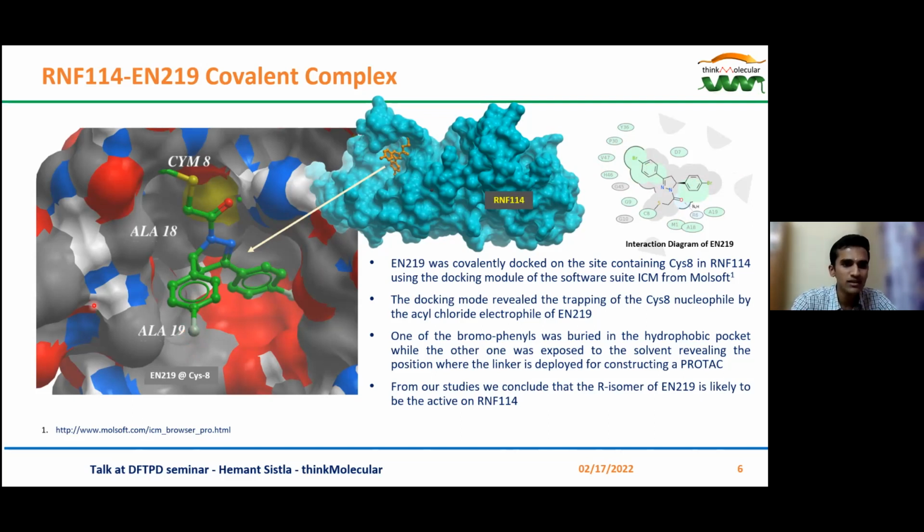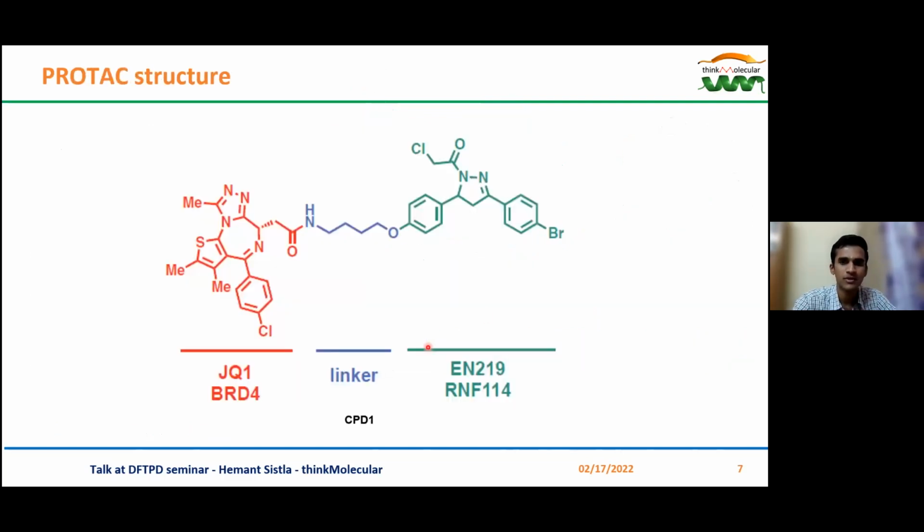This is where the linker is attached for a PROTAC to be constructed. From our studies, we also concluded that the R isomer of EN219 is likely to be active on RNF114. Now, allow me to refresh your memory of our compound 1. This is the EN219, which binds to the E3 ligase RNF114. And this is the warhead JQ1, which binds to the bromodomain protein BRD4.